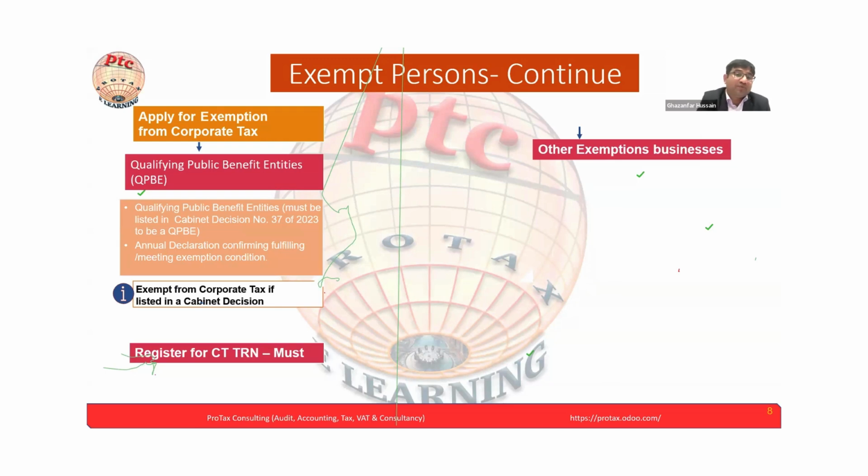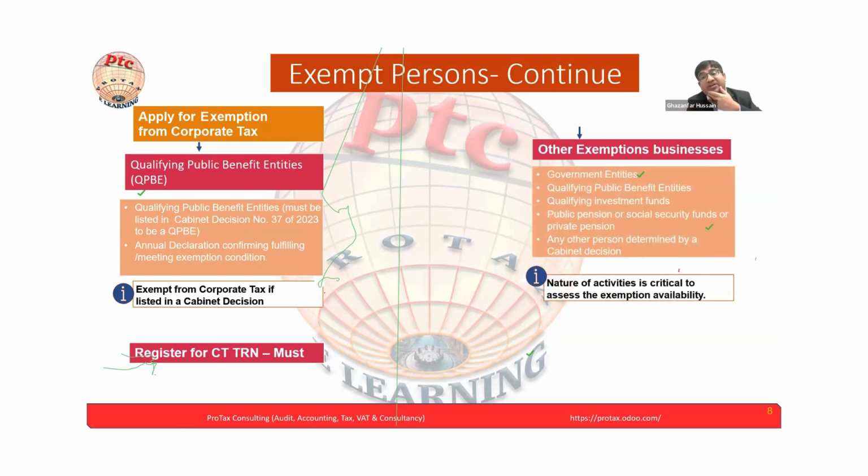Then they have to submit the annual declaration also. Along with submitting the corporate tax return, they will submit the annual declaration confirming that they are still meeting the conditions of the exemption, because there is a list of criteria that must be met for them to get the exemption. Now we move to the next and see the other exemptions or other businesses that are exempt.